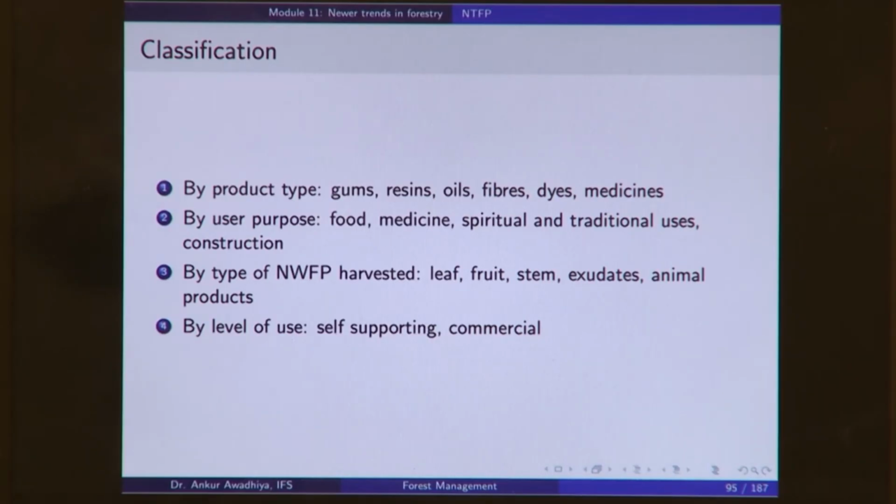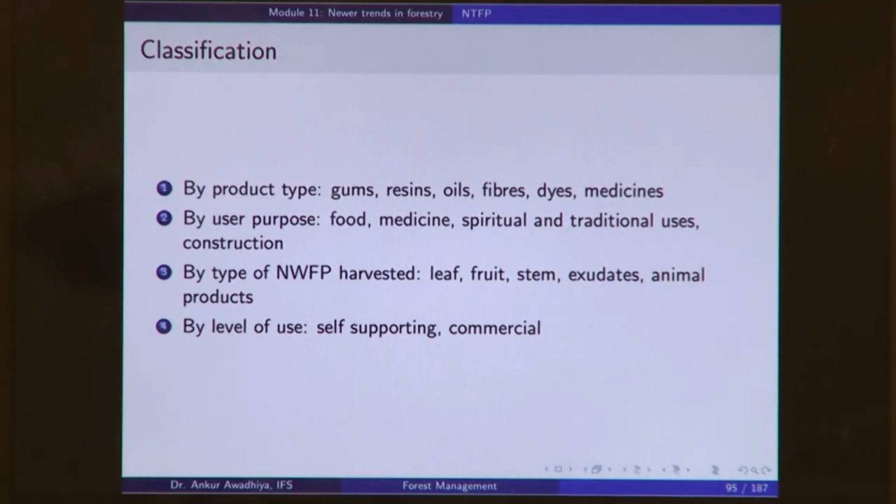Volatile oil includes things such as the essential oils, which give out certain smells. These include things like khus oil, vetiver oil, citronella oil and so on.